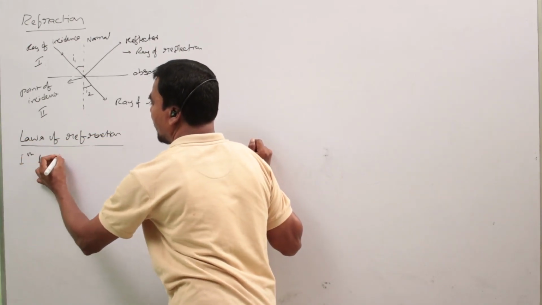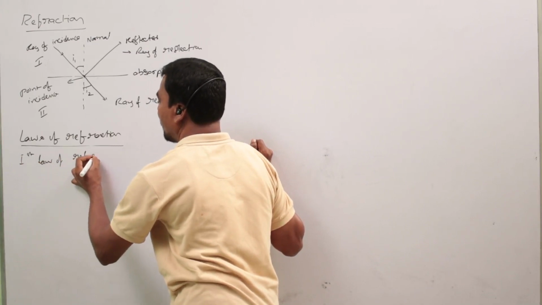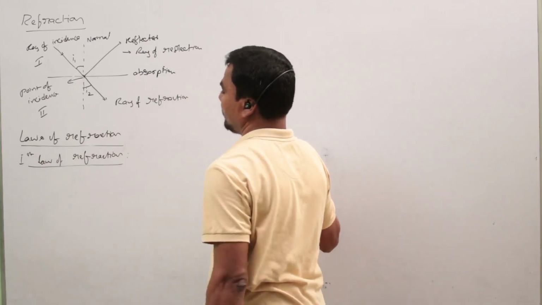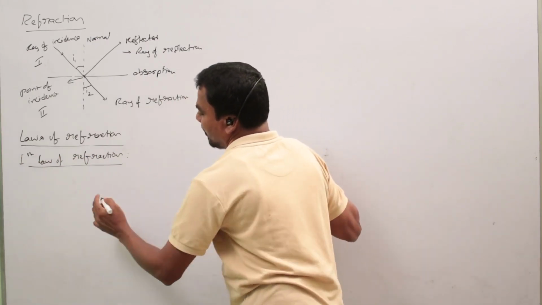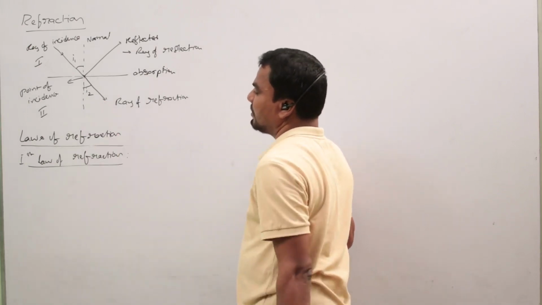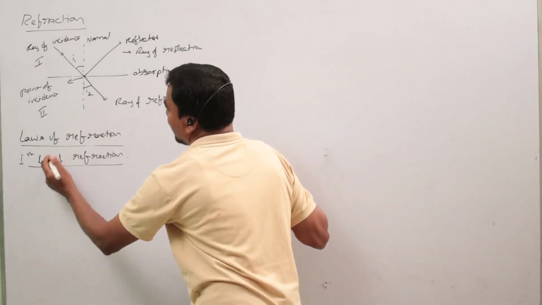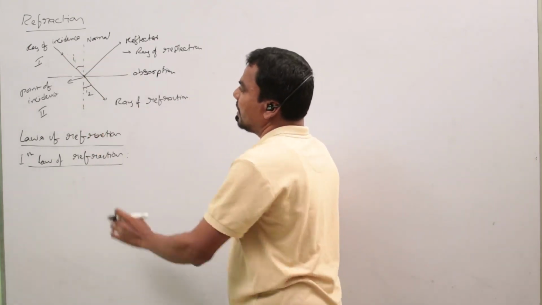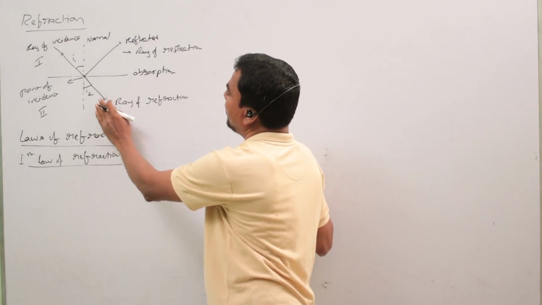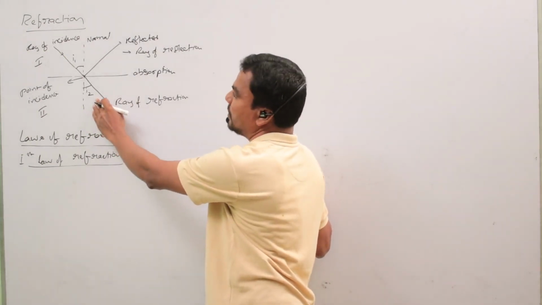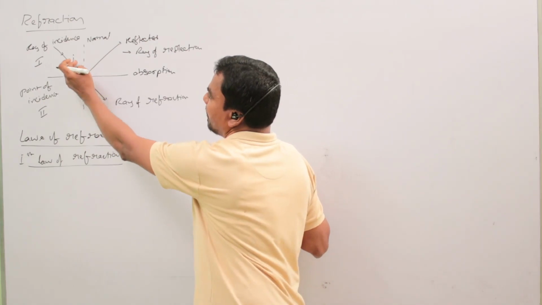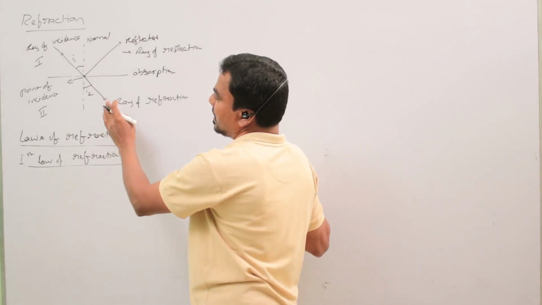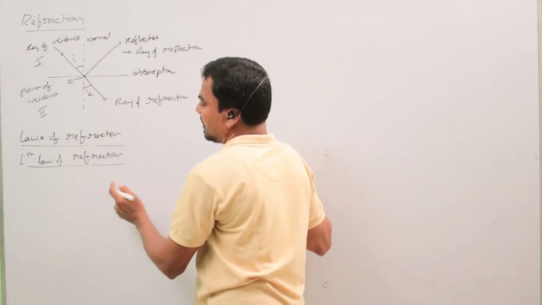In the refraction process, the sine value of the angle of incidence is sine I1, and the sine value of the angle of refraction is sine I2. The ratio between sine I1 and sine I2 is always constant. That is the statement of the first law of refraction.